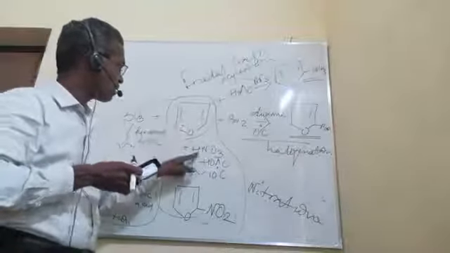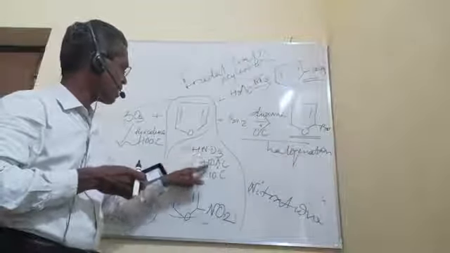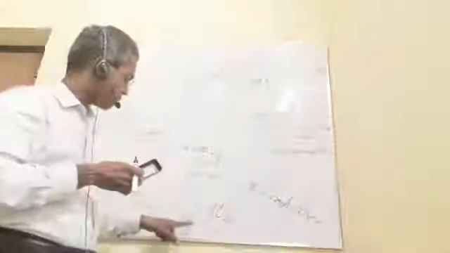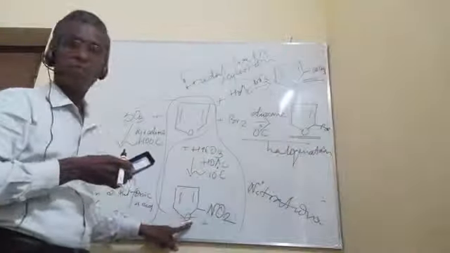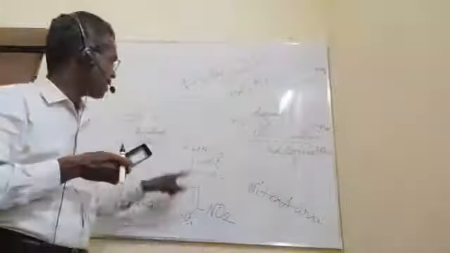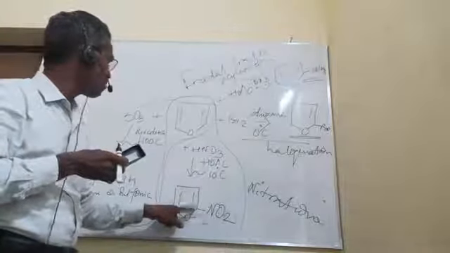Furan, on the other hand, when treated with concentrated nitric acid using acetic anhydride at 10 degrees Celsius, the product we get is 2-nitrofuran in a reaction called nitration of furan.